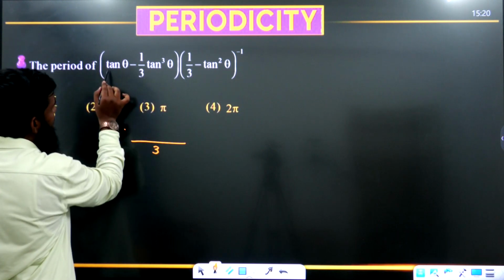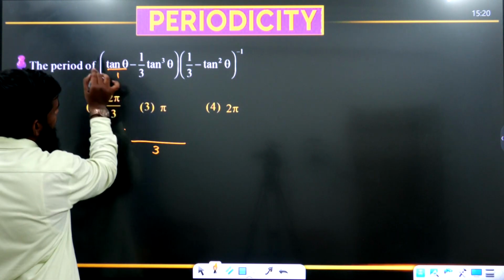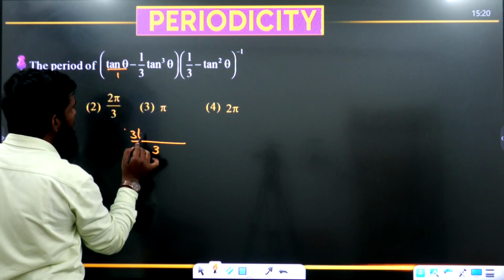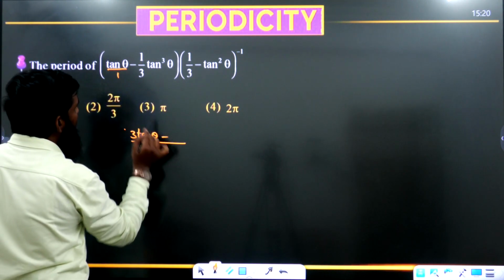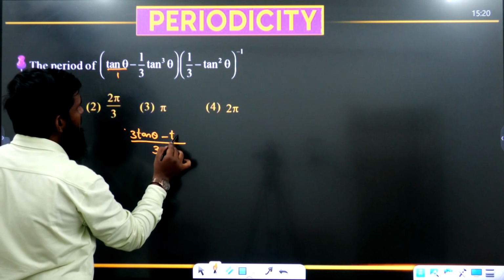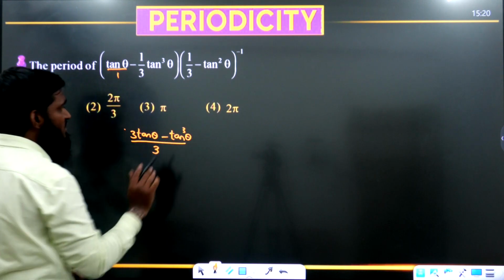Now let us write the numerator. What is the numerator now? 3 into tan theta means 3 tan theta minus 1 into this part means tan cube theta. This part we have completed.